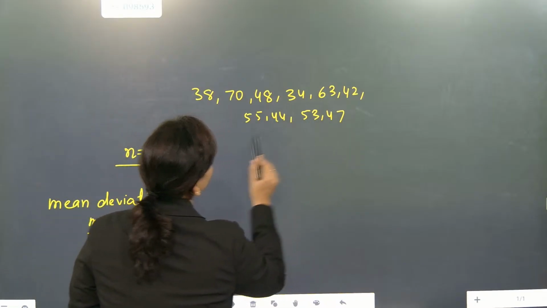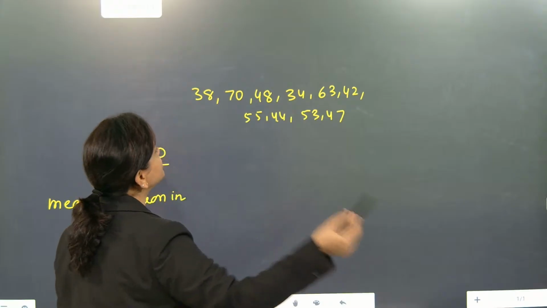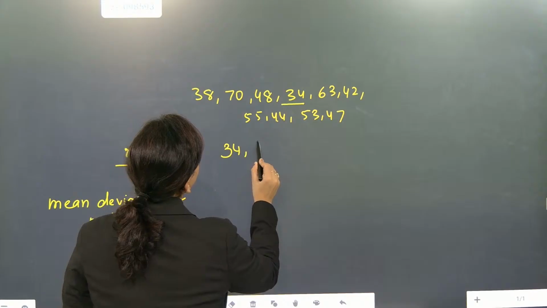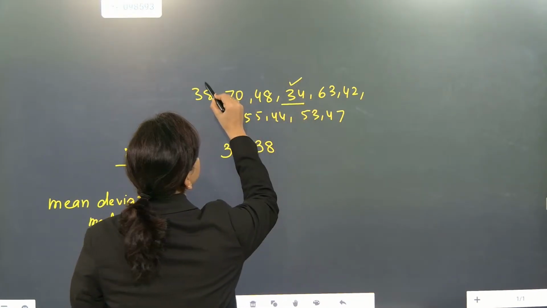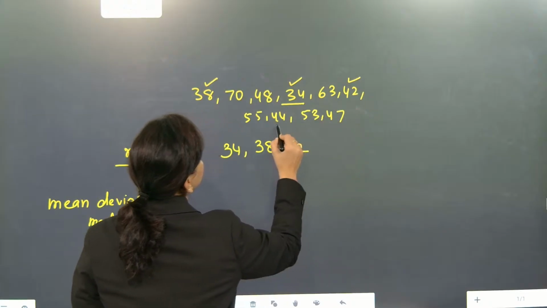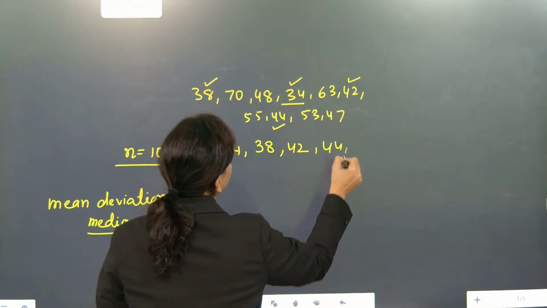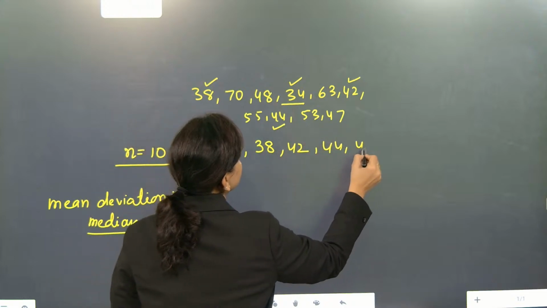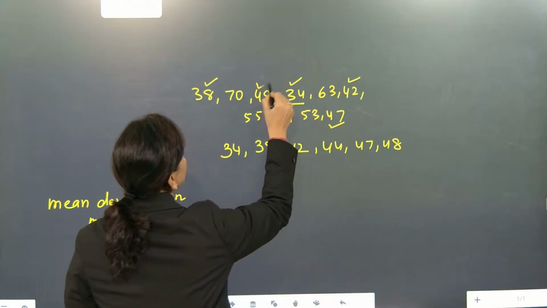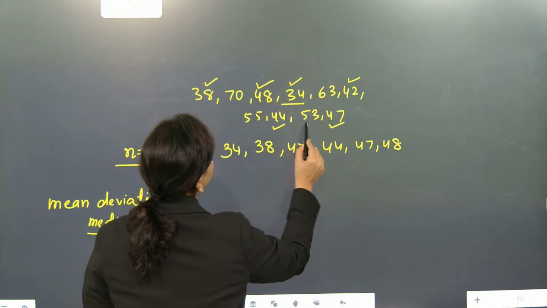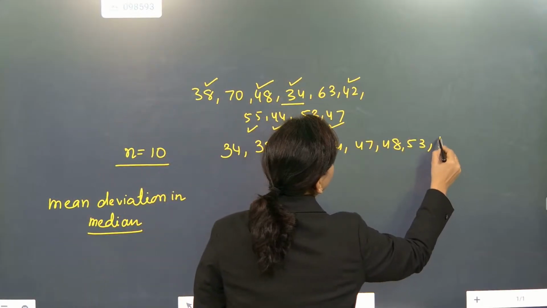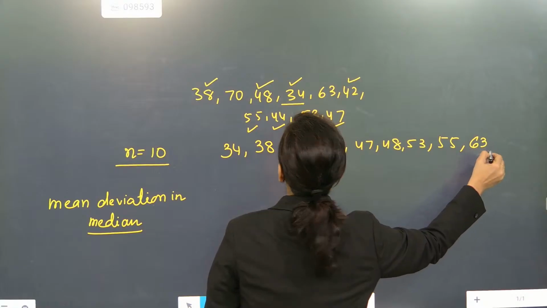First work is to write it in either ascending or descending order. So first we start with 34. Our first number is 34. Second number is 38. Next is 42, next 44, next 47, after that 48. So 42, 44, 47, 48. After that which number will come, beta? 53 will come. After 53, 55 will come. After that 63 and 70.